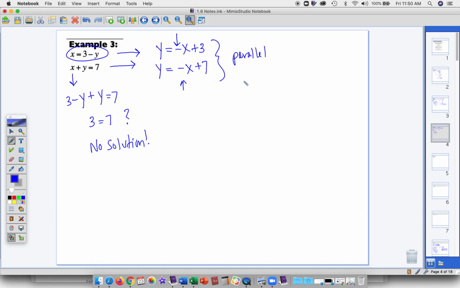So when I ask the question, do you know what this means graphically? If you said that there's no point of intersection, that's correct. Okay, so anytime we have parallel lines, they do not meet, which means there's no point of intersection, which means there's no solution for the system.